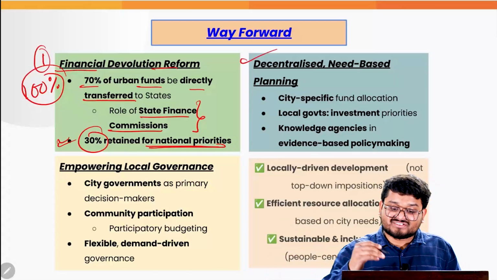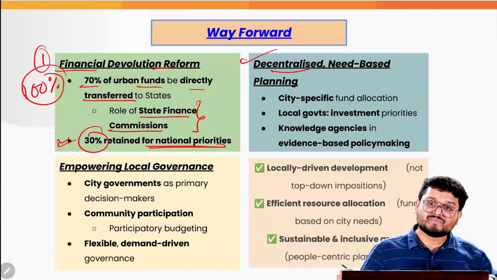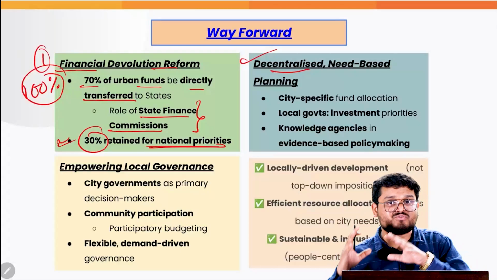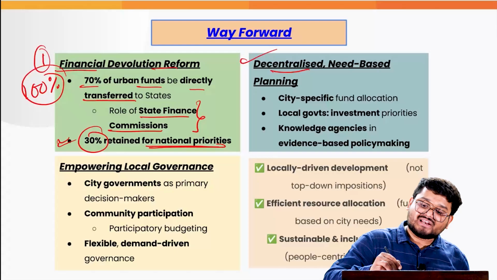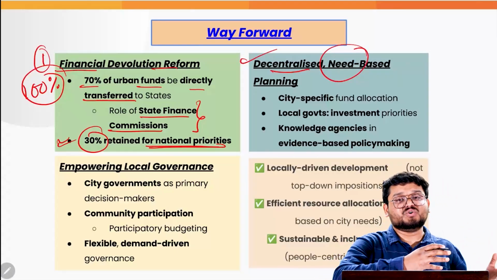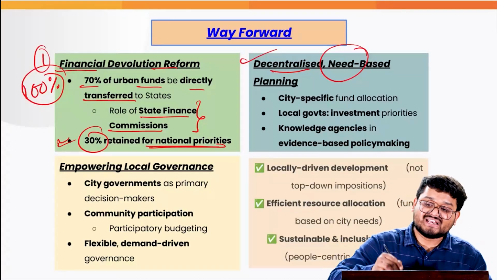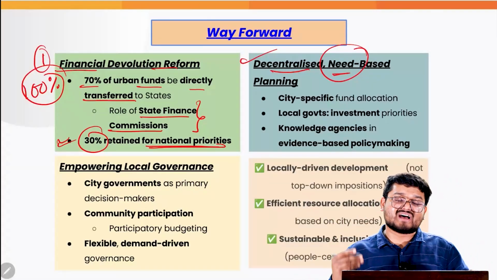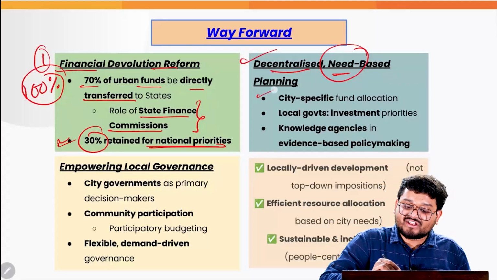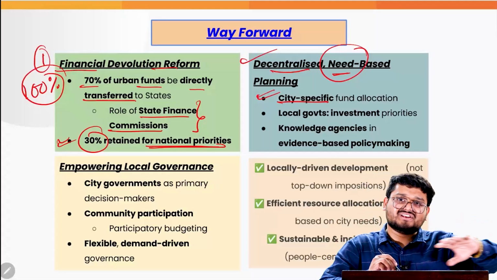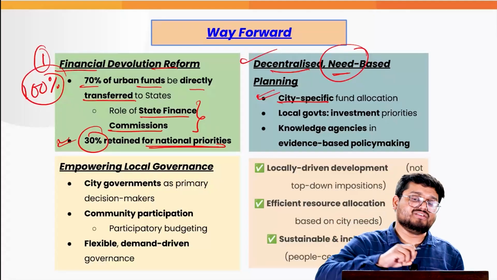Next, we also need decentralized, need-based planning, that the planning must be decentralized at the local level, where the ward members and the local communities and their aspirations must be factored in. And finally, the infrastructure that we need in a particular urban area must be based on a need-based approach. That is, we must have the need for them, then only we go ahead. That is why we have to factor in city-specific fund allocation, because various cities in the entire country will have some specific needs. We have to focus on those need-based approaches first.